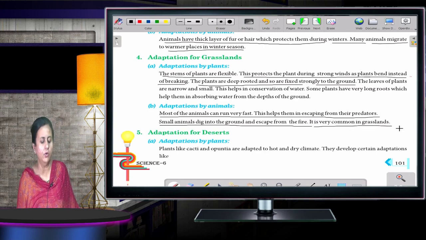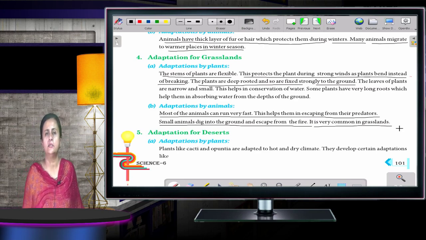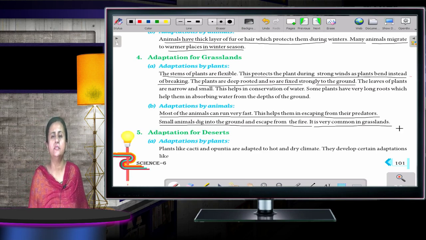Okay. Now, what are the adaptations for desert? If I talk about plants, the leaves of the plants in the desert are reduced into spines due to shortage of water. So, plants like cacti and opuntia are adapted to hot and dry climate. They develop a certain adaptation.